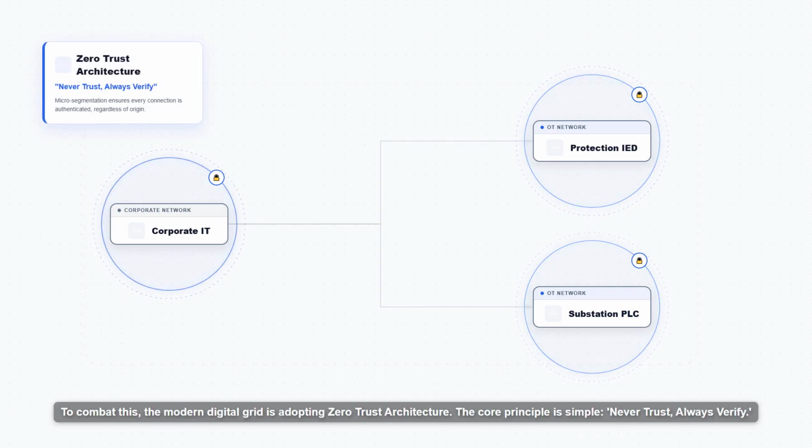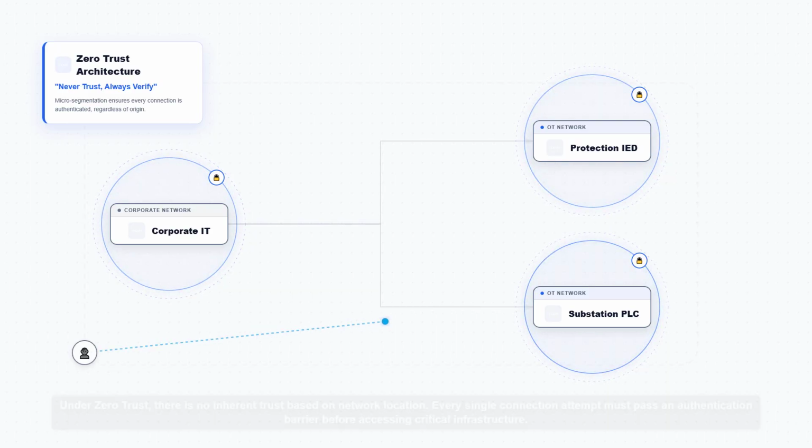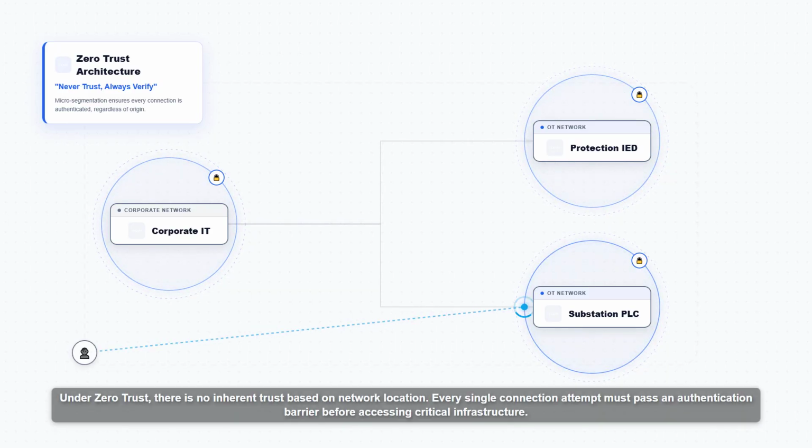To combat this, the modern digital grid is adopting a zero trust architecture. The core principle is simple: never trust, always verify. Under zero trust, there is no inherent trust based on network location. Every single connection attempt must pass an authentication barrier before accessing critical infrastructure.